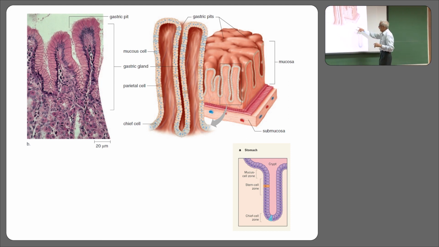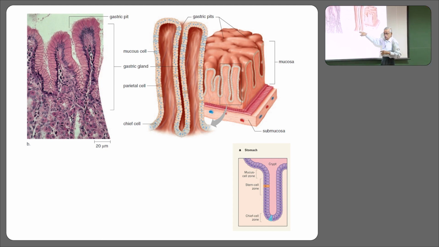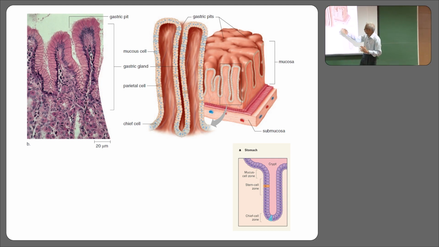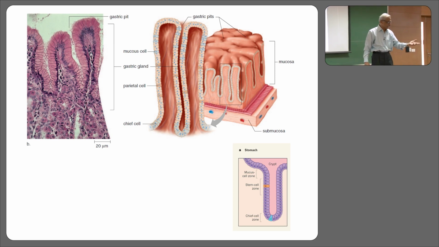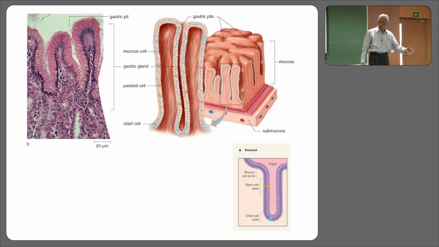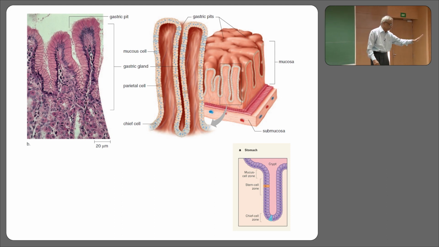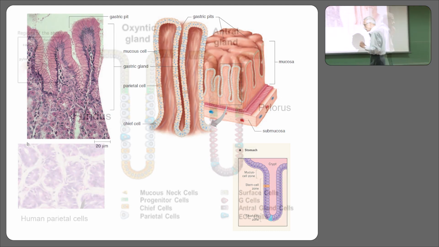Good. And if you go deep into the pit, almost where the pit ends, these cells we will call chief cells. These are pepsinogen secreting cells, and pepsinogen is a large protein molecule that will be broken down. It will give rise to pepsin, which is an enzyme which will act in the acid medium. We will talk about it shortly.